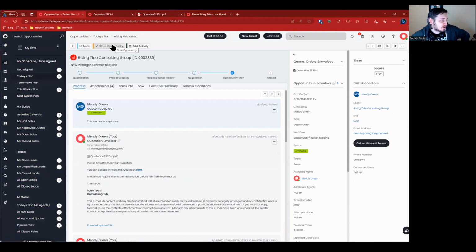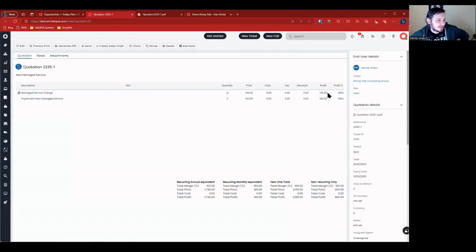Notice I now have the opportunity to close the opportunity. Opportunity is marked as 1 after I sent it, and then I accepted it. It's marked as opportunity 1, and now I have the ability to close it. But at this point, I'm not closing it yet. I still have to process this quote that's been signed.